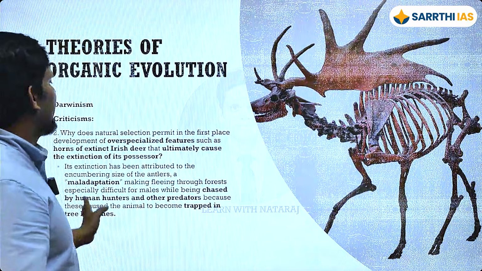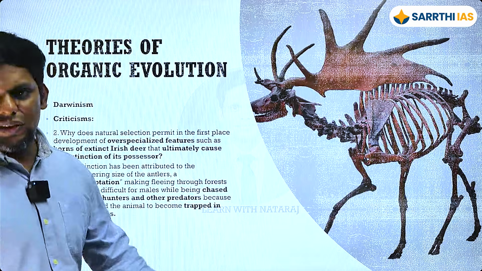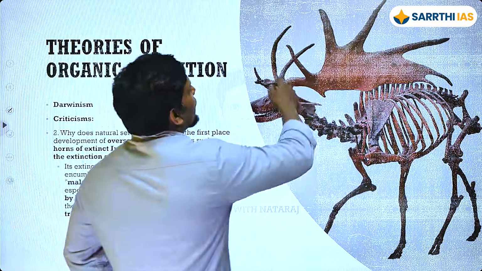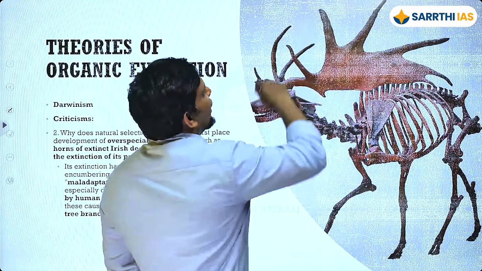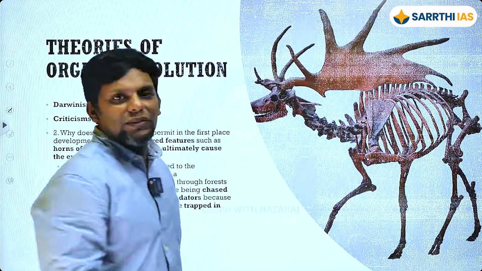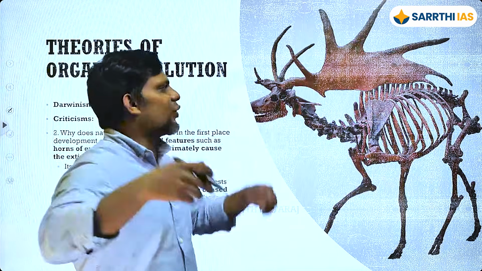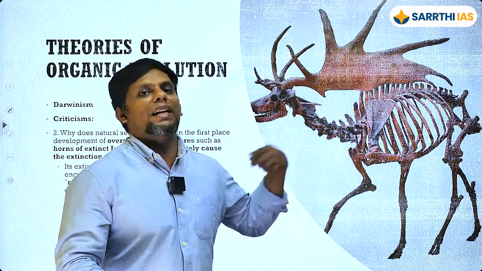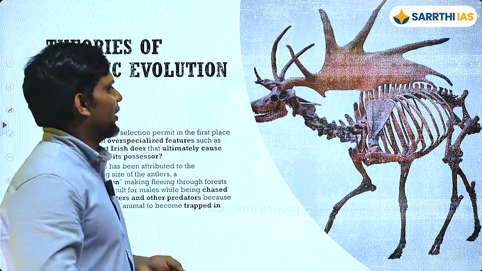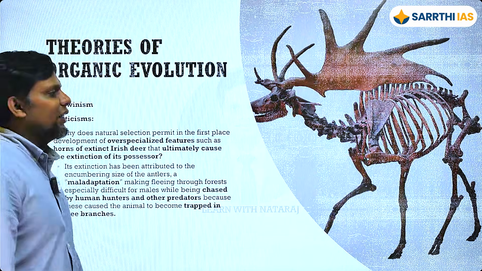Second one is, and there are some places where nature is supposed to select the good features, but sometimes, and this is a common criticism that is provided, there are some species that actually became extinct because nature kept selecting. Nature kept selecting for larger antlers and larger antlers, and eventually the antlers got to a point where they were so heavy that they became a maladaptation rather than a good adaptation, right? And eventually this particular species lost out, it died, it went extinct.